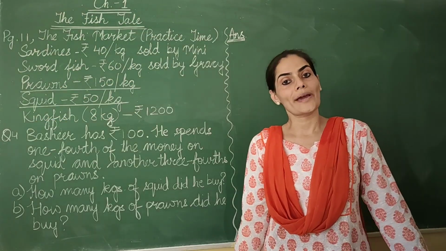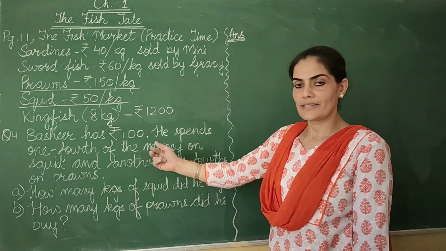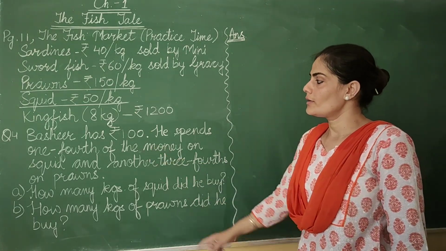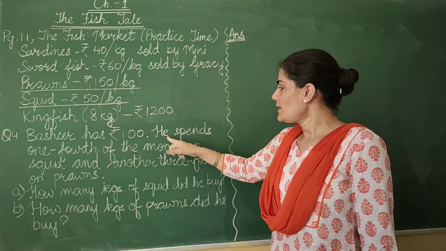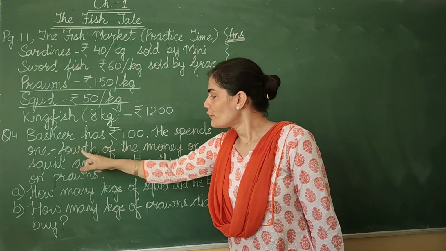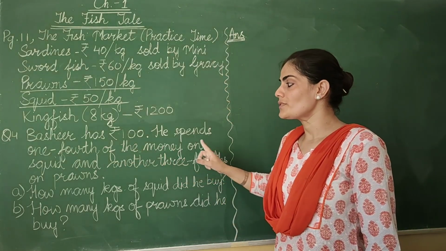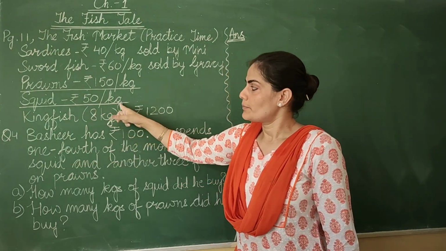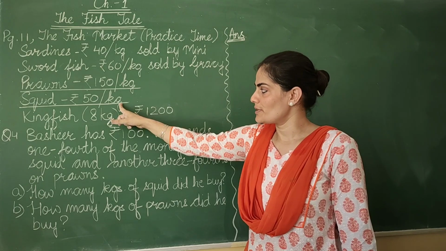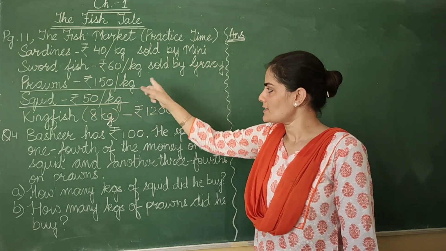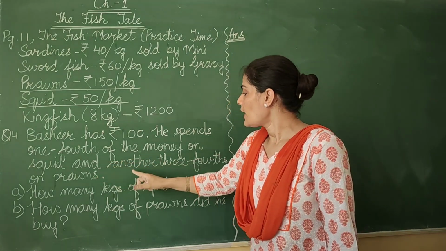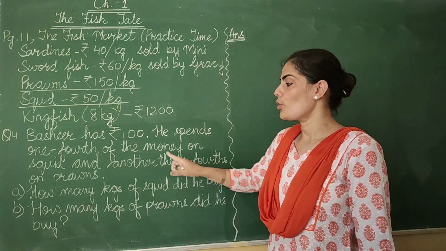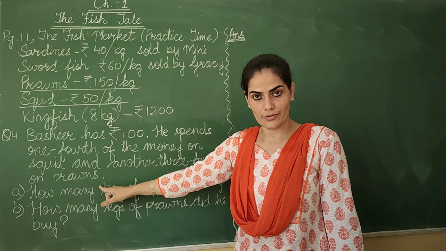Now we move to question number 4. Let's see what is given in that question. Bashir has rupees 100. He spends 1/4 of the money on squid. The price of squid is rupees 50 per kg. I have highlighted by underlining these. And another 3/4 on prawns.